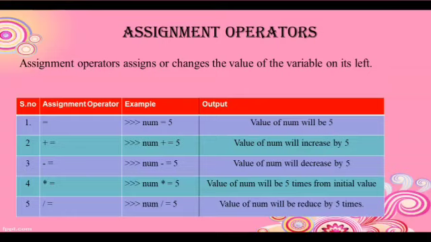Similarly, minus equal to: the value of num will decrease by 5 after num minus equal to 5. Multiply equal to: the value of num will be 5 times the initial value. And divide equal to: num divide equal to 5, the value of num will reduce by 5 times.